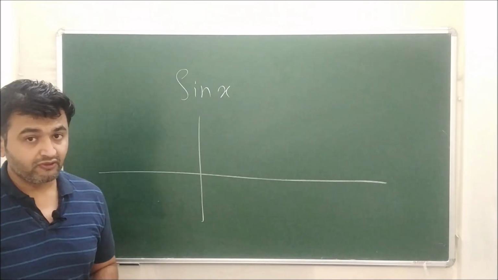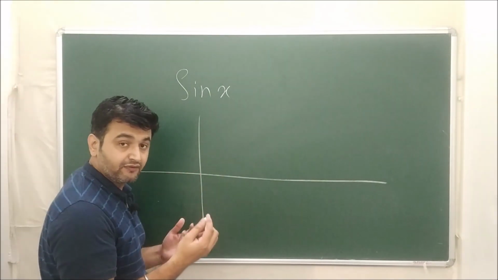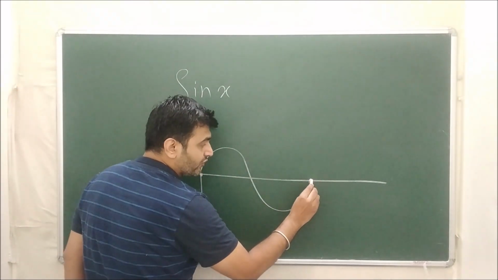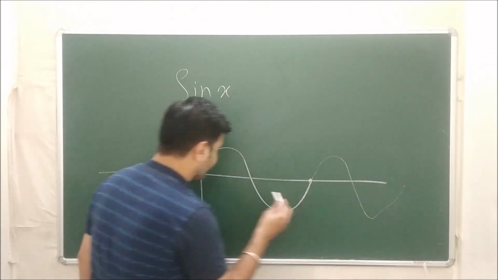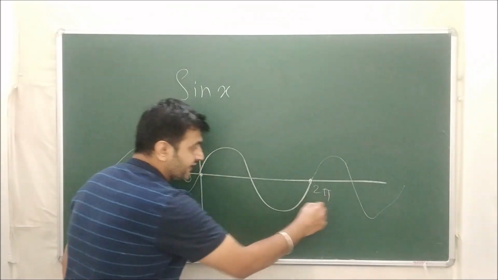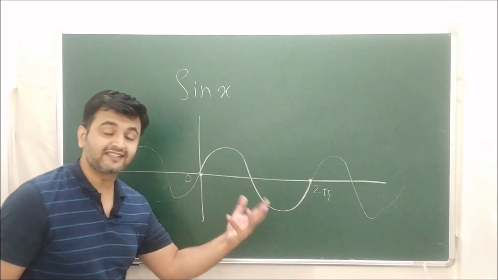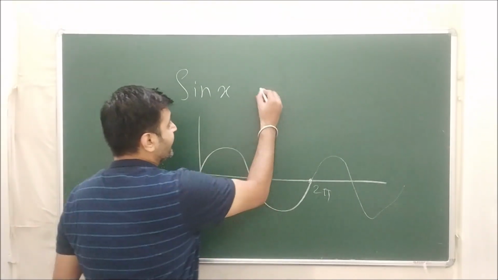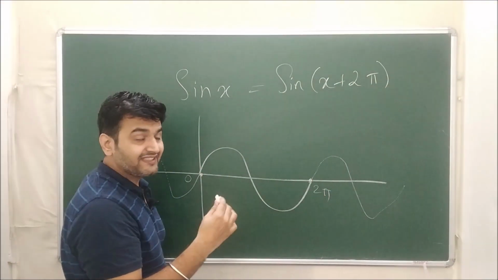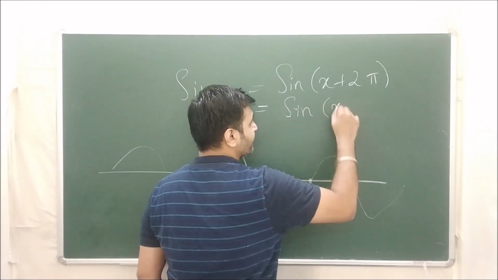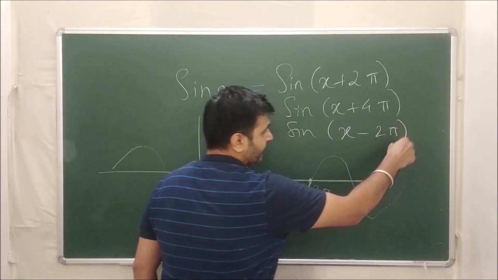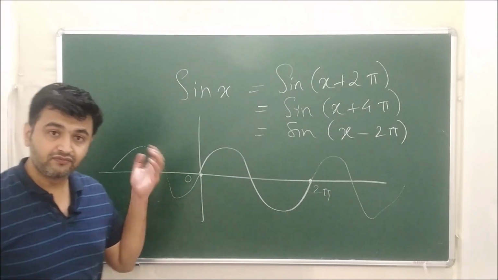The basic example you have seen is that of sin x. You know how the graph of sin x looks. At 0 it is 0, at 2 pi it is again 0, and then it keeps on repeating. From 0 to 2 pi it takes different values, and then from 2 pi onwards it keeps on repeating. Therefore sin of x is equal to sin of x plus 2 pi. Why only x plus 2 pi? It is equal to sin of x plus 4 pi as well, and sin of x minus 2 pi as well. All these are periods of the sin x function.